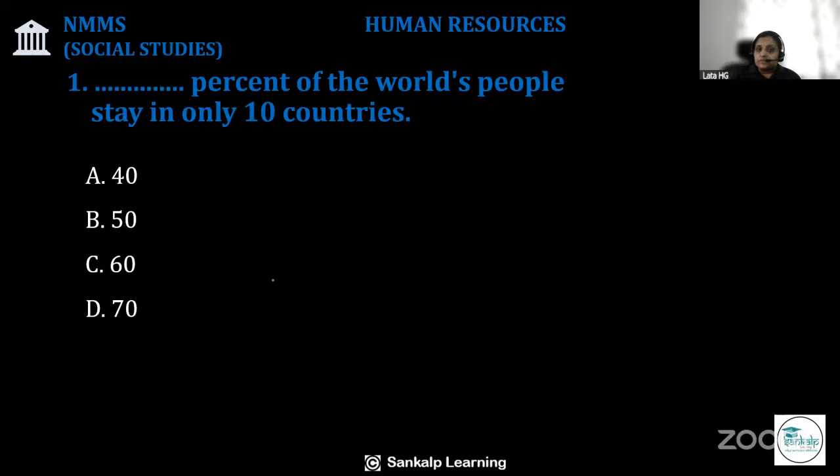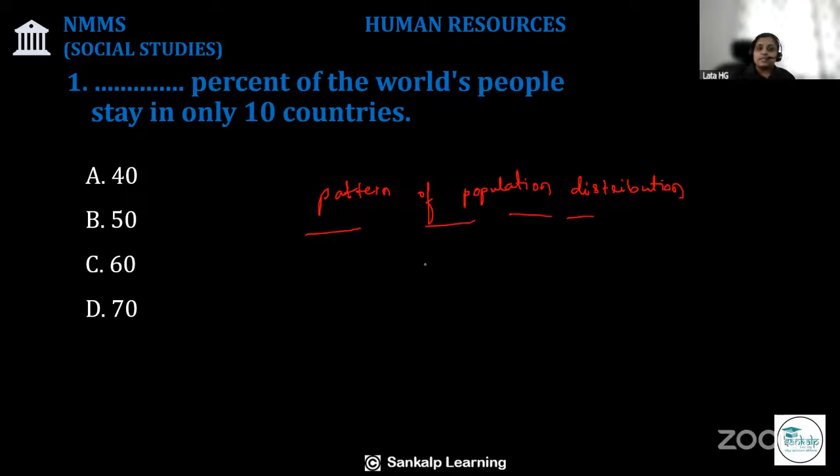Dash percentage of the world's people stay in only 10 countries. Here, the way in which people are spread across the Earth's surface is known as the pattern of population distribution. Population is not distributed evenly on the surface of the earth. Some regions are densely populated, some regions are not densely populated.